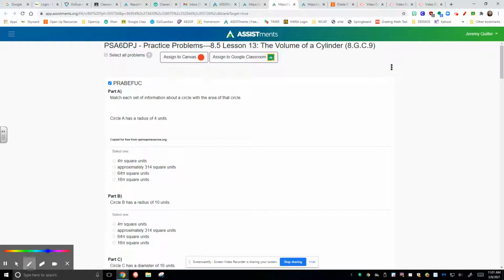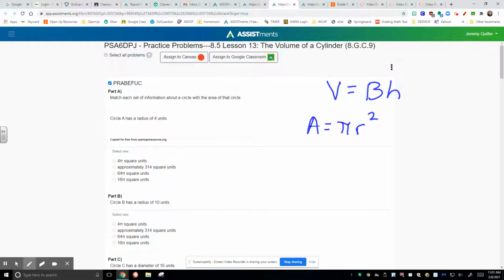We can find the volume of pretty much any figure that has a face by taking the base times the height. But we have to understand that the different bases have different area or different ways to calculate the area. And for a circle, we need to calculate the area as pi times the radius squared. That's what you're going to do with each of these parts in this first problem.